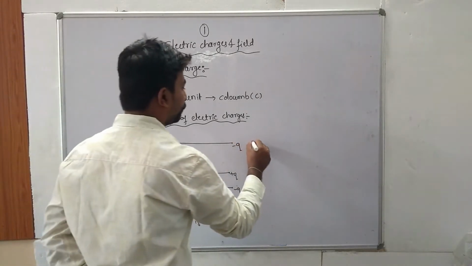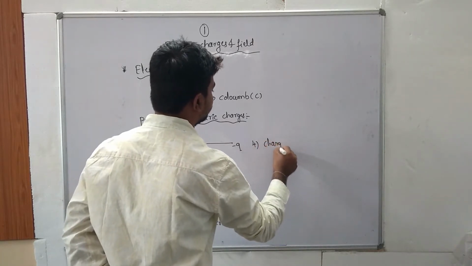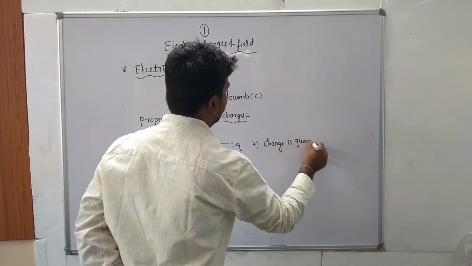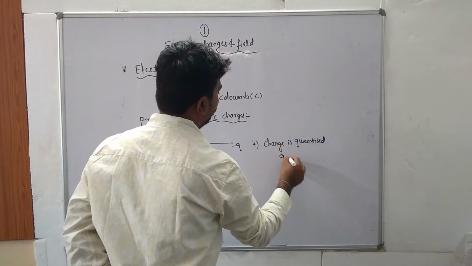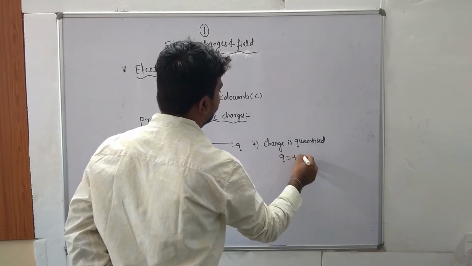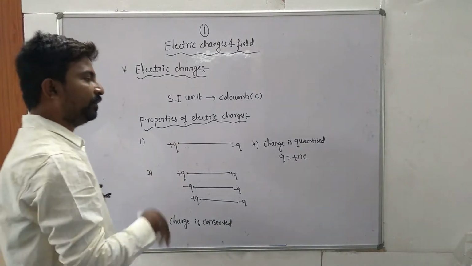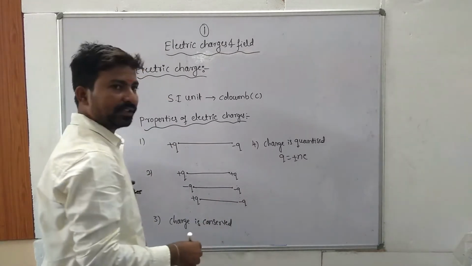Fourth property: charge is quantized. Q is equal to plus or minus Ne, where N is the number of electrons and e is the charge of an electron.